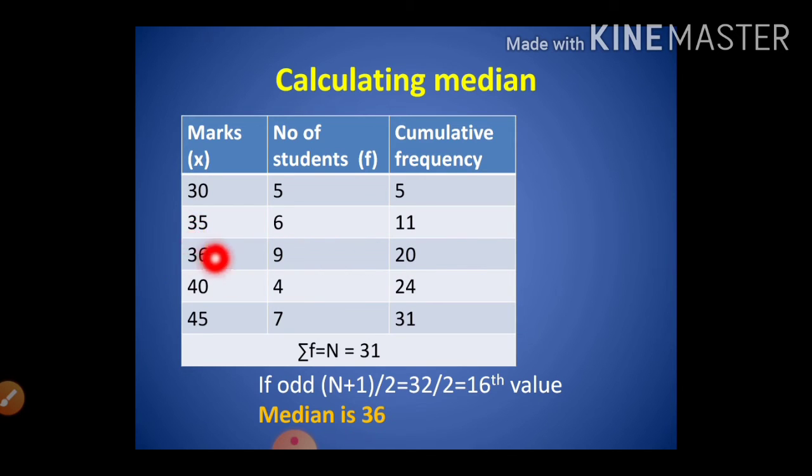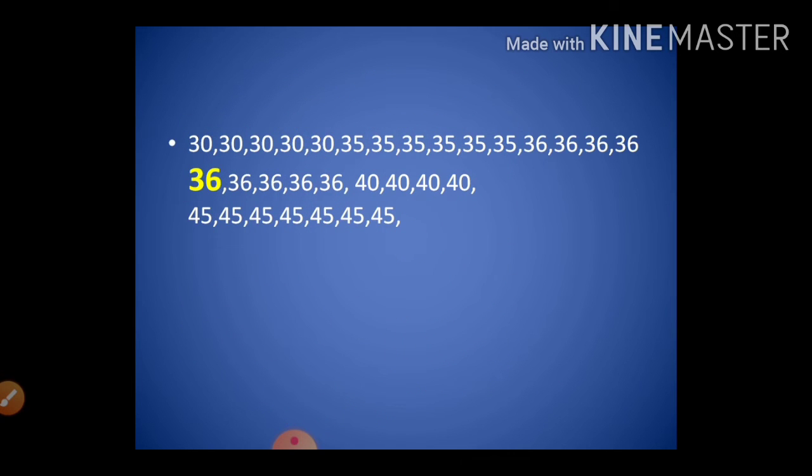So it might not be clear to you. Let us see in a detailed manner. See, 30 is 5 in number, 35 is 6 in number, 36 is 9 in number. So if you plot these numbers, you will get like this.